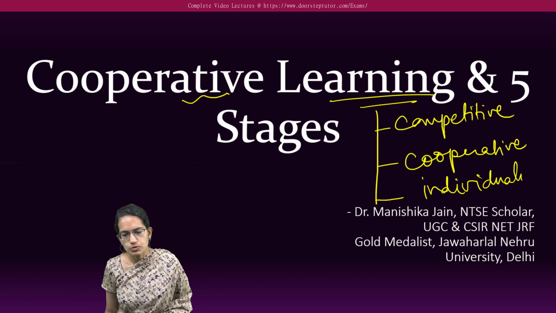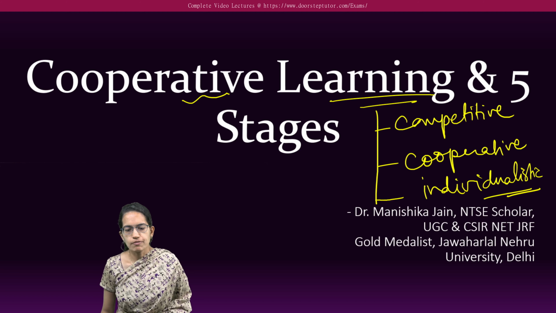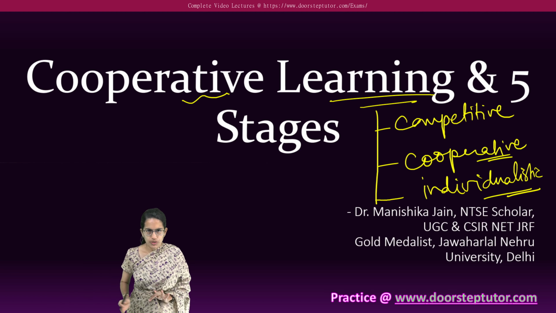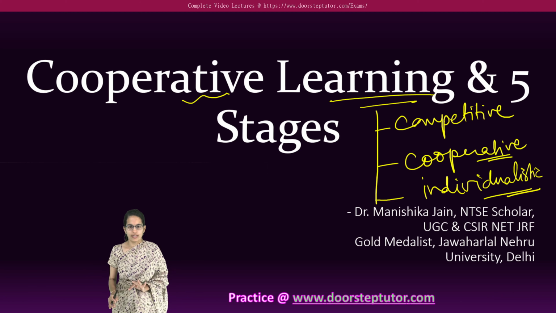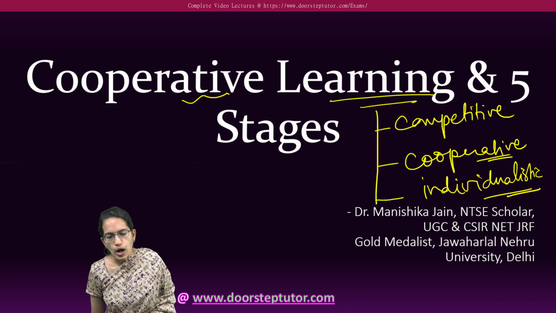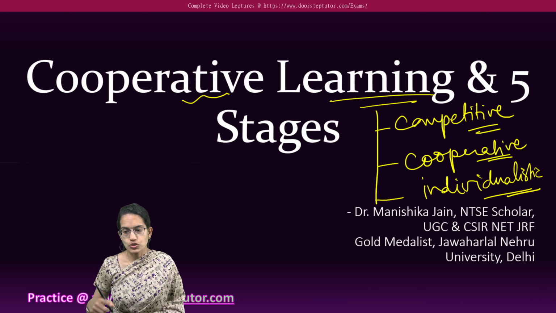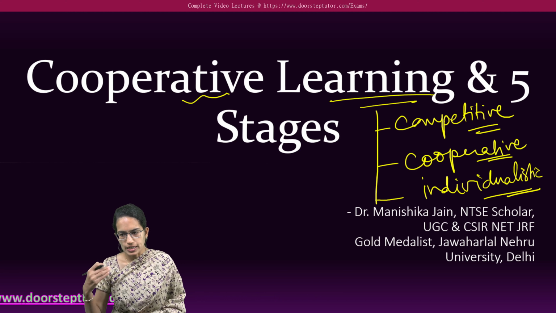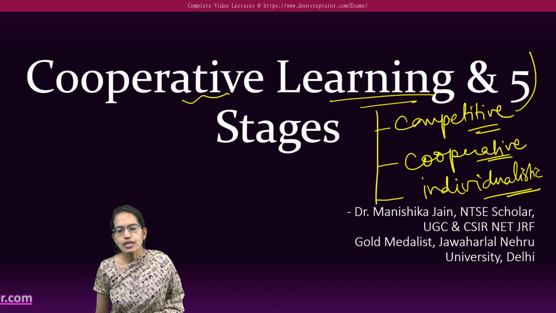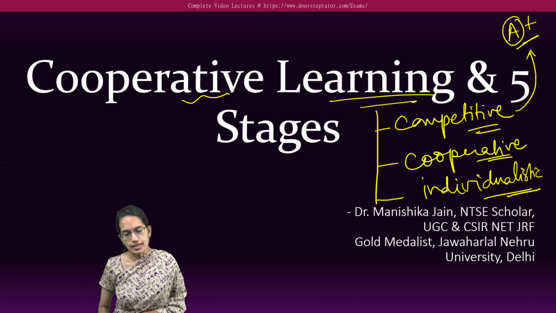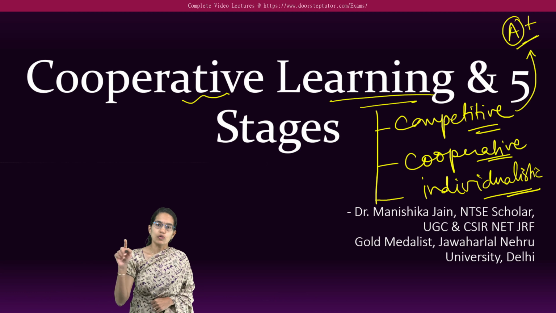Now, what is the difference between the three? Cooperative means a group of children or a group of students learn together. Competitive means one learns against the other. That means it's not actually against, but they have goals oriented toward getting a better grade than others, right? So we call it competitive.